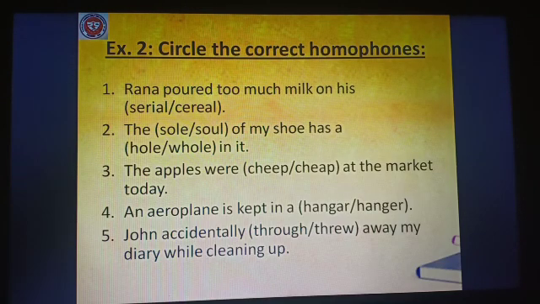Number 3, the apples were C-H-E-E-P or C-H-E-A-P at the market today. Number 4, an aeroplane is kept in a H-A-N-G-A-R or H-A-N-G-E-R. Number 5, John accidentally T-H-R-O-U-G-H or T-H-R-E-W away my diary while cleaning up.